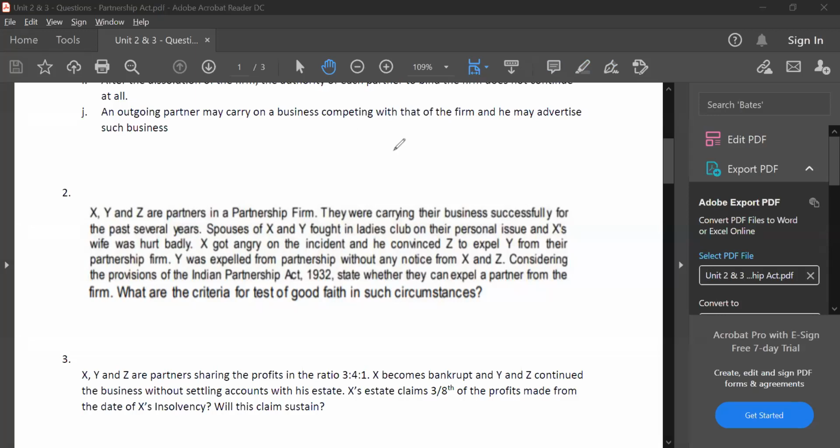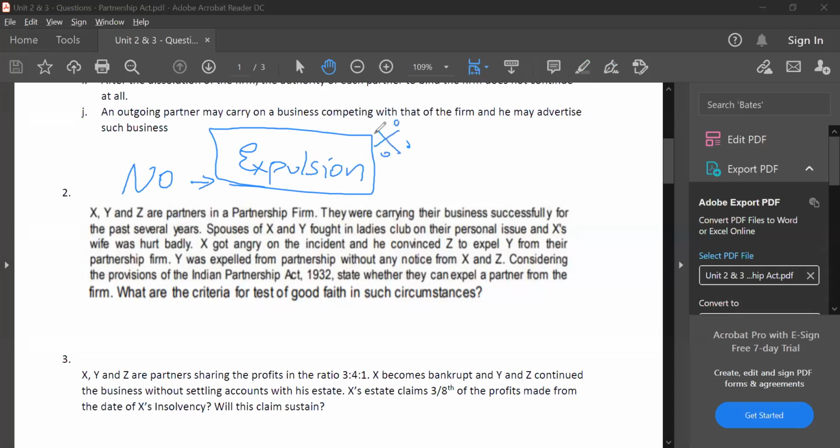So answer, everybody is giving the answers. Yes. Can they expel? No, they cannot expel. For that, you have to read the provision of expulsion of a partner. What are they saying? Very, very important for the exam, guys. This concept in the Partnership Act is very important. Expulsion of a partner. I explained in the video also separately in detail. Very, very important. A partner can be expelled only for 3 reasons. We have given those 3 reasons over there.